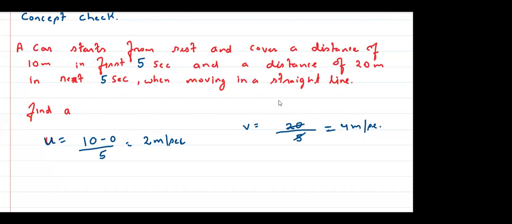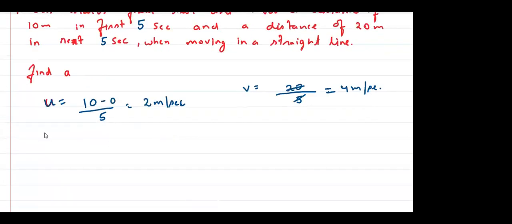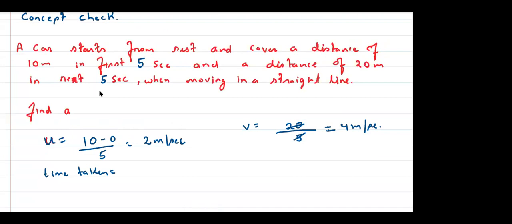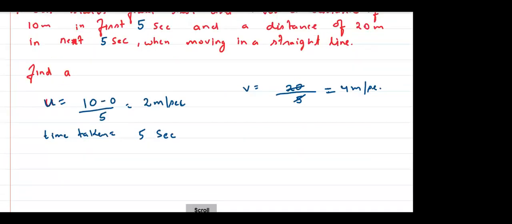ठीक है? It is the next distance, right? After 10 meters, in the next 5 seconds, the distance covered is 20 meters. ठीक है? So this is 4 meters per second. है ना? So what is the time taken? Time taken is 5 seconds, because it is given that the change is in 5 seconds, right? So 5 seconds, yes or no? Yes, sir. So what is the acceleration, guys? Tell me. 2/5. Yes, correct.